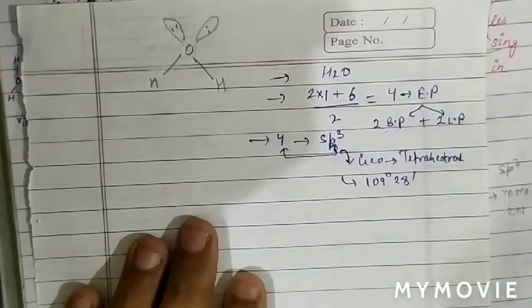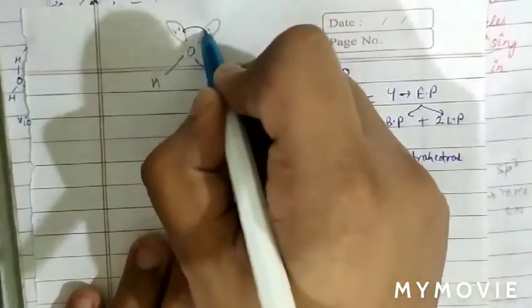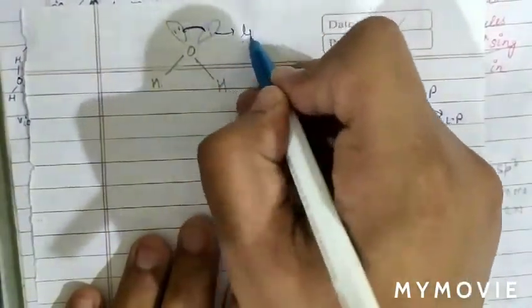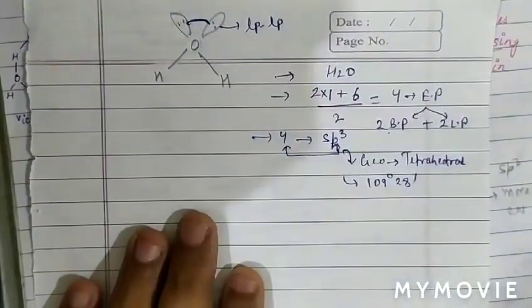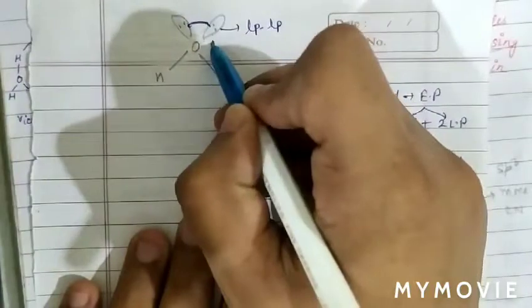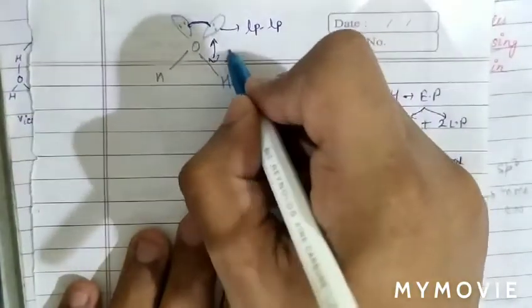But now see, there is lone pair-lone pair repulsion, and we can also see there is lone pair-bond pair repulsion.